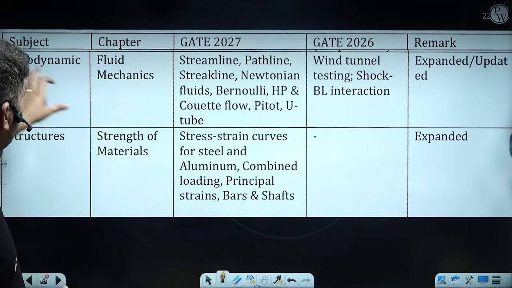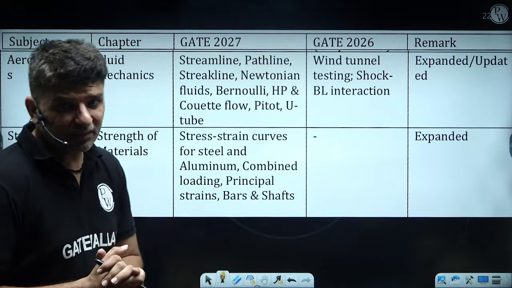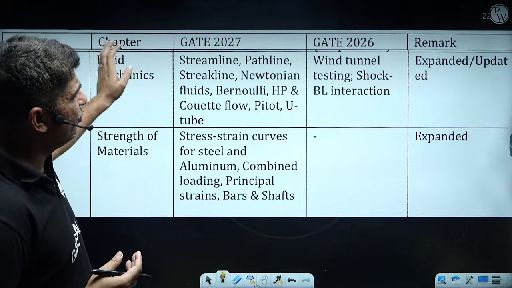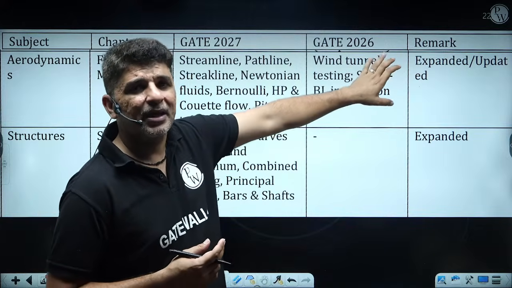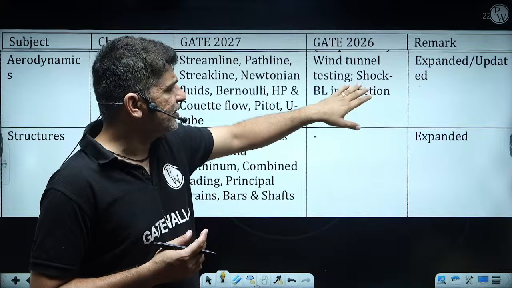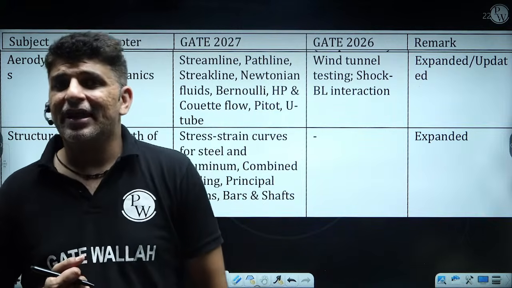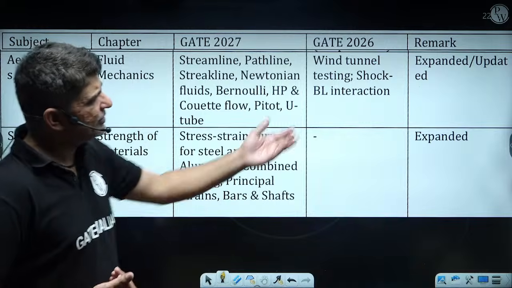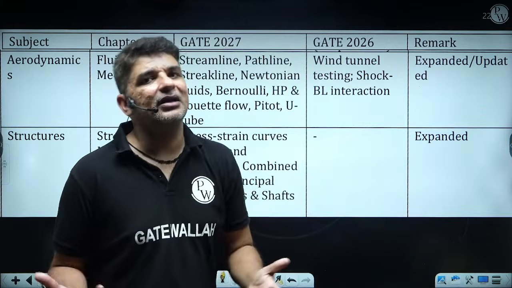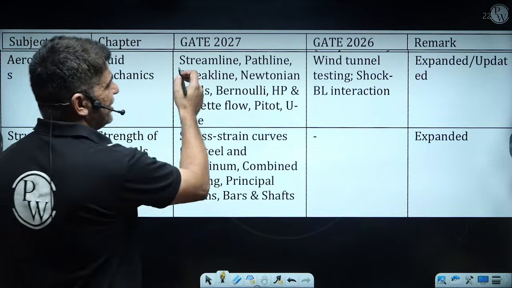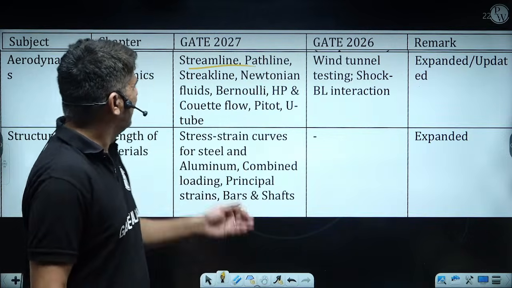Now let's go to aerodynamics, and in aerodynamics there is only the fluid mechanics part. In that fluid mechanics, earlier it was about wind tunnel testing, wind tunnels and shockwave boundary layer interaction, that was the topic, but now that has been specifically mentioned. When we study fluid mechanics we already study streamline, streak line, path line, the Newtonian fluid.